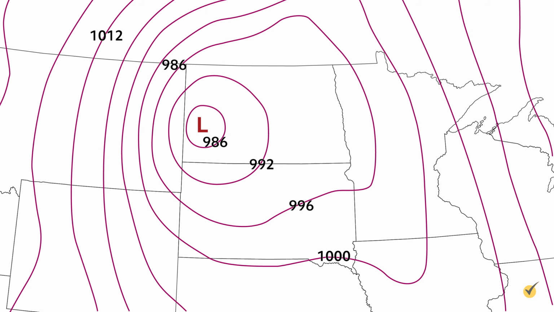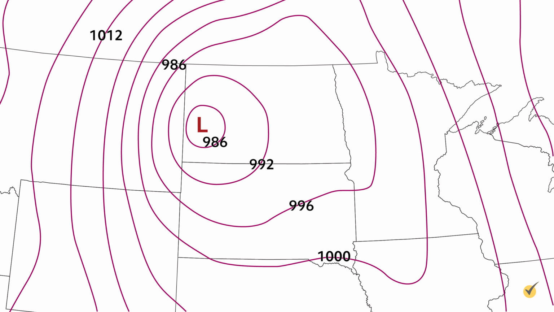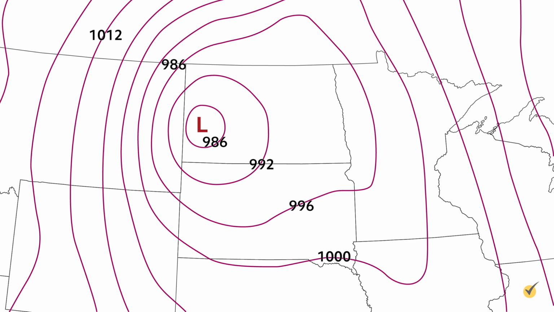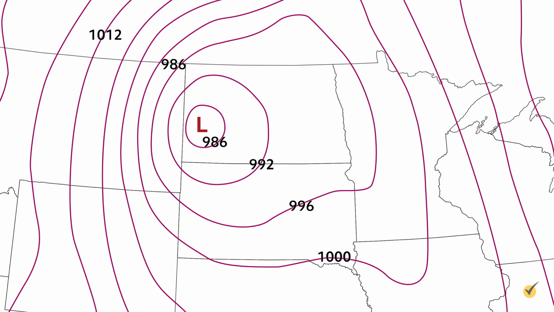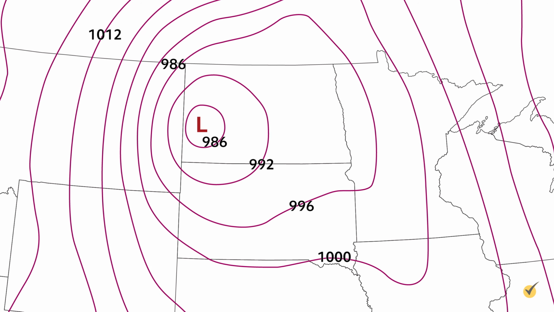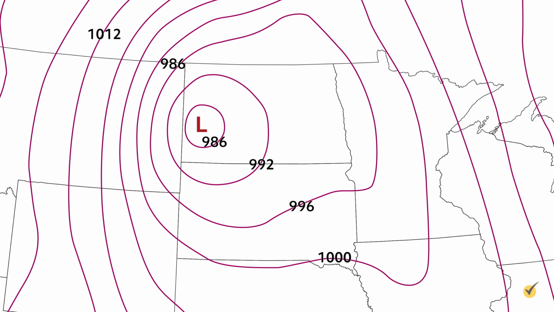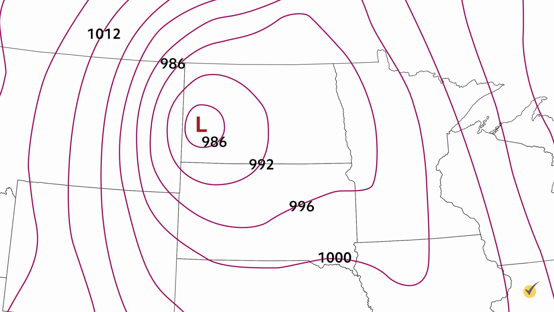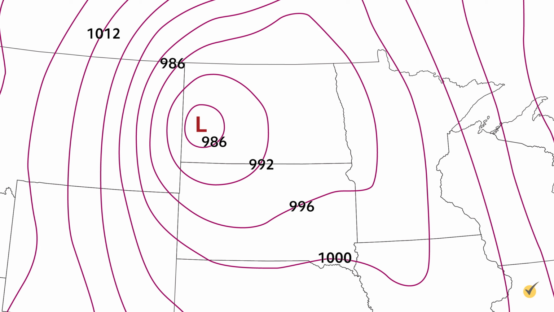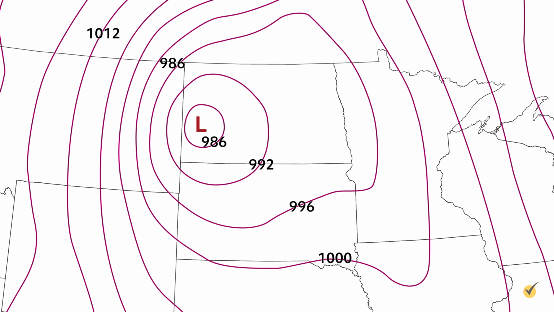Now that we've talked about isobars, I'd like to jump back to pressure gradients, which are going to be a lot easier to understand now that you've got the basics. Focus on the western side of this low pressure system. See how the isobars are tightly packed here? This represents a large pressure gradient. This large pressure gradient means that the air over there at a higher pressure wants to get to an area of lower pressure, and it will do so at a faster rate since the isobars are tightly packed.